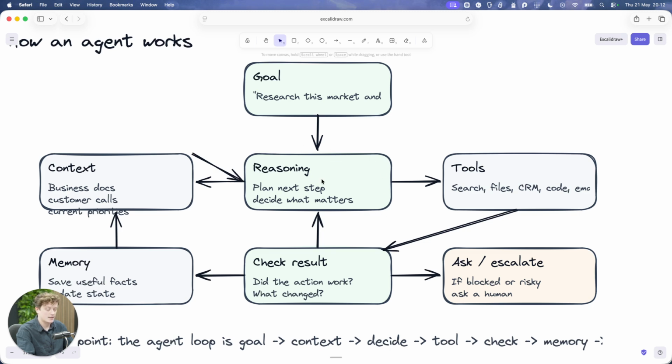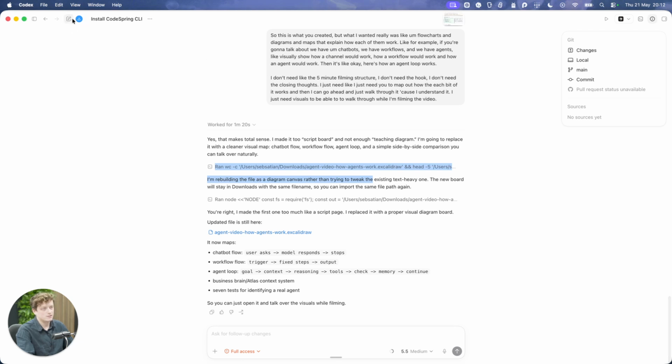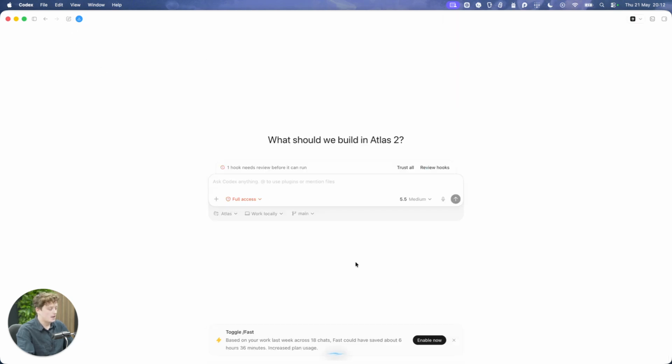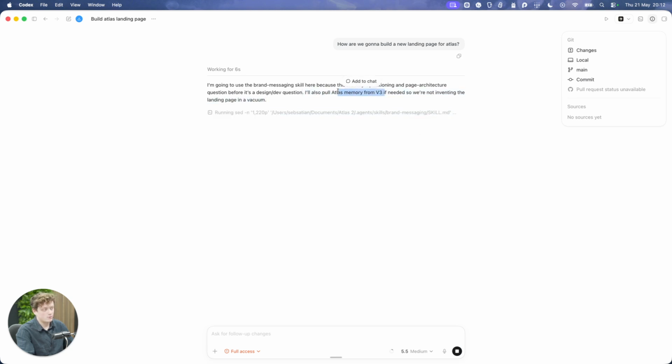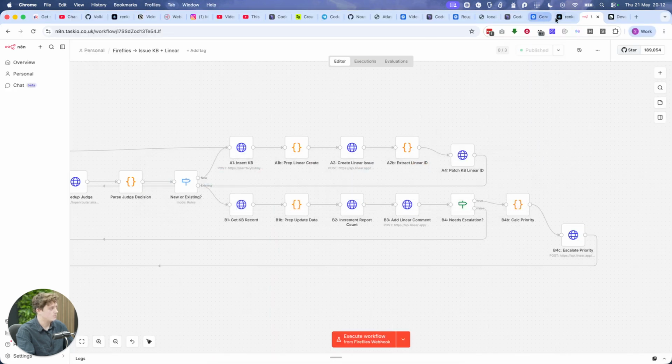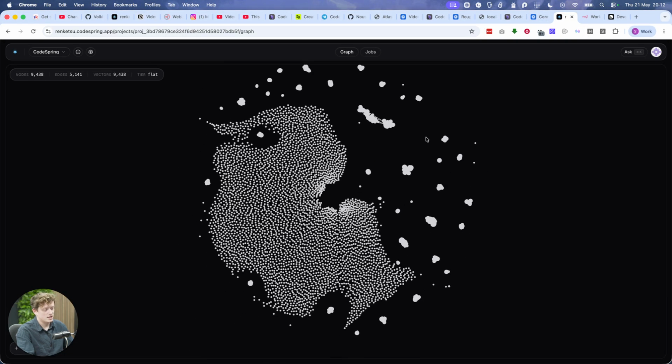And sometimes it may say, well, in order to get this done, I need to get more context. So for example, if I come into this agent here and I say, how are we going to build a new landing page for Atlas? What it will probably do is say, well, if I don't know what Atlas is, I need to go ahead and find out what it is. So I'm going to pull the Atlas memory. In here, this is my business brain, which has information on Atlas that I'm talking about here.